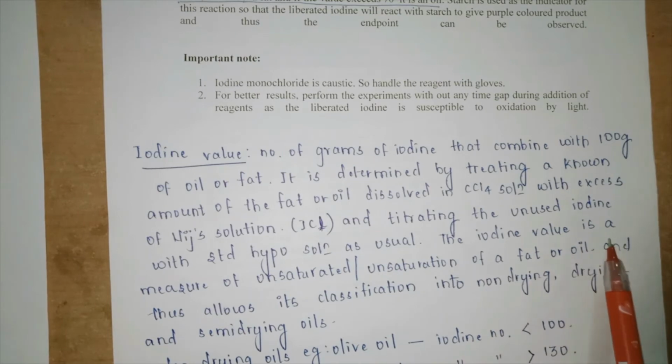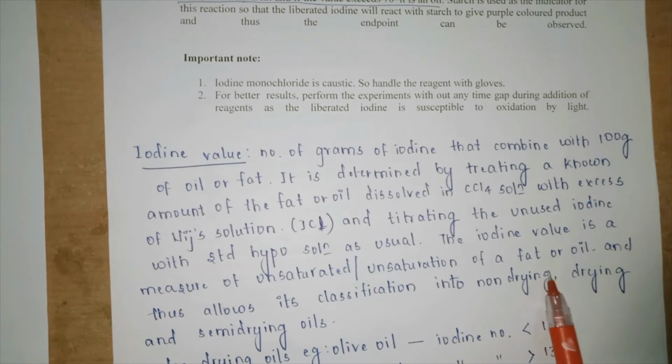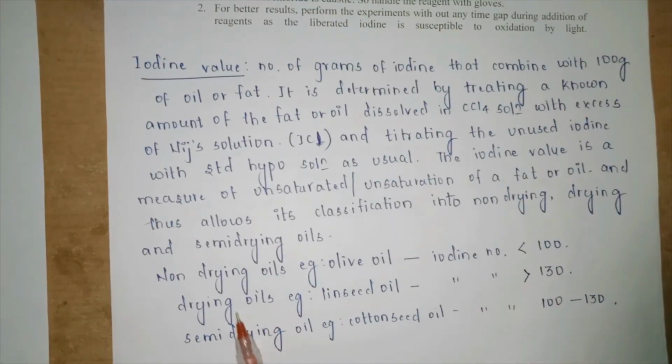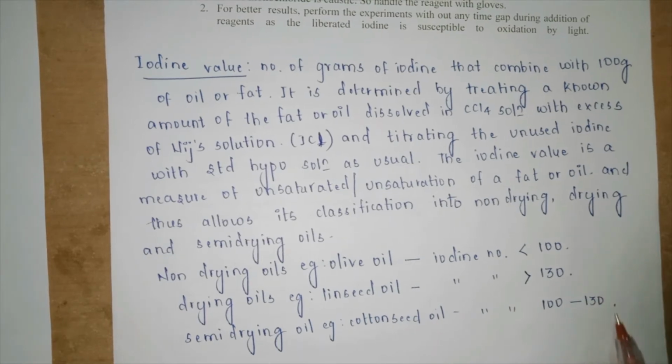The iodine value is a measure of the unsaturation of the fat or oil, and thus it allows classification into non-drying oils, drying oils and semi-drying oils. For non-drying oils, for example olive oil, the iodine number is less than 100. For drying oils, for example linseed oil, the iodine number is more than 130. For semi-drying oils, for example cottonseed oil, the iodine number is between 100 to 130. So these numbers speak about the unsaturation present in the system.